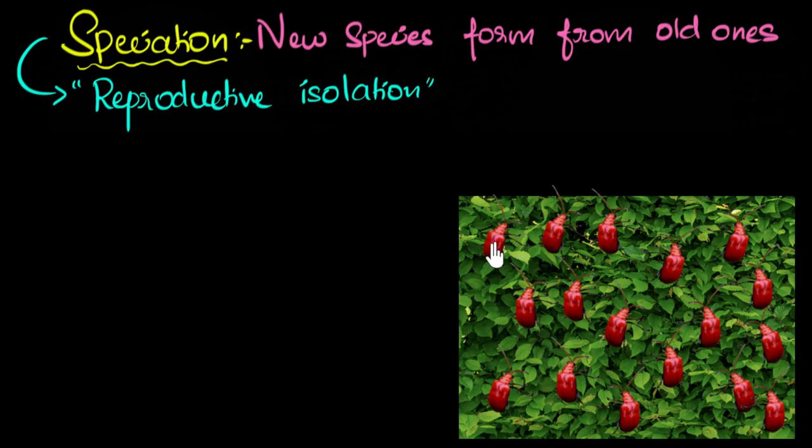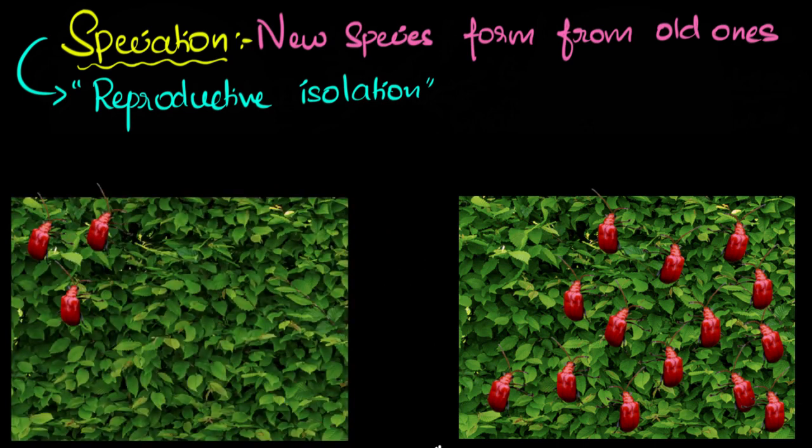Now let's say some of these beetles migrate to a different place altogether. Now this can happen in many ways. Maybe a wind carries them away, or maybe they sit on some animal and that takes them to a different place. Or maybe, I don't know, they sneak into an aeroplane and that takes them to a different country altogether. Anything can happen. So let's say these beetles go to a different place altogether, very far away, and then they repopulate and we have a new set of population.